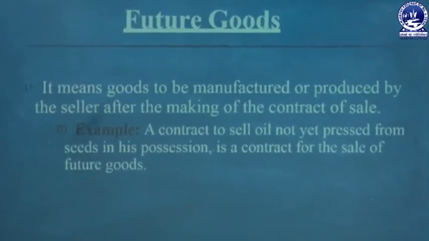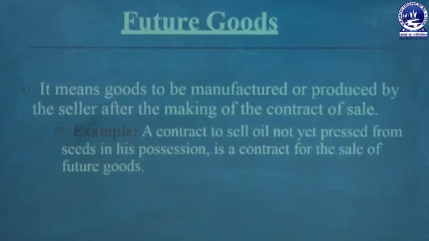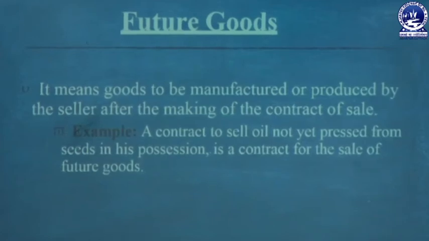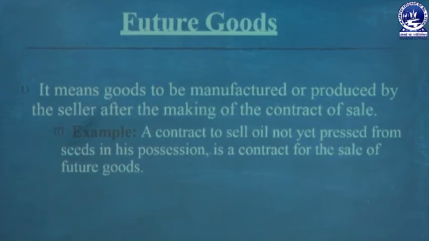Next we are going to discuss what future goods are. It means goods to be manufactured or produced by the seller after making the contract of sale. So when a contract of sale is made, the goods are going to be sold from the hands of the seller to the hands of the buyer afterwards. That's why they are called future goods. A contract to sell oil not yet pressed from seeds in his possession is a contract for sale of future goods. That means the oil is not yet produced from the seeds, so it is going to be produced at a future date. That's why the oil is called future goods.